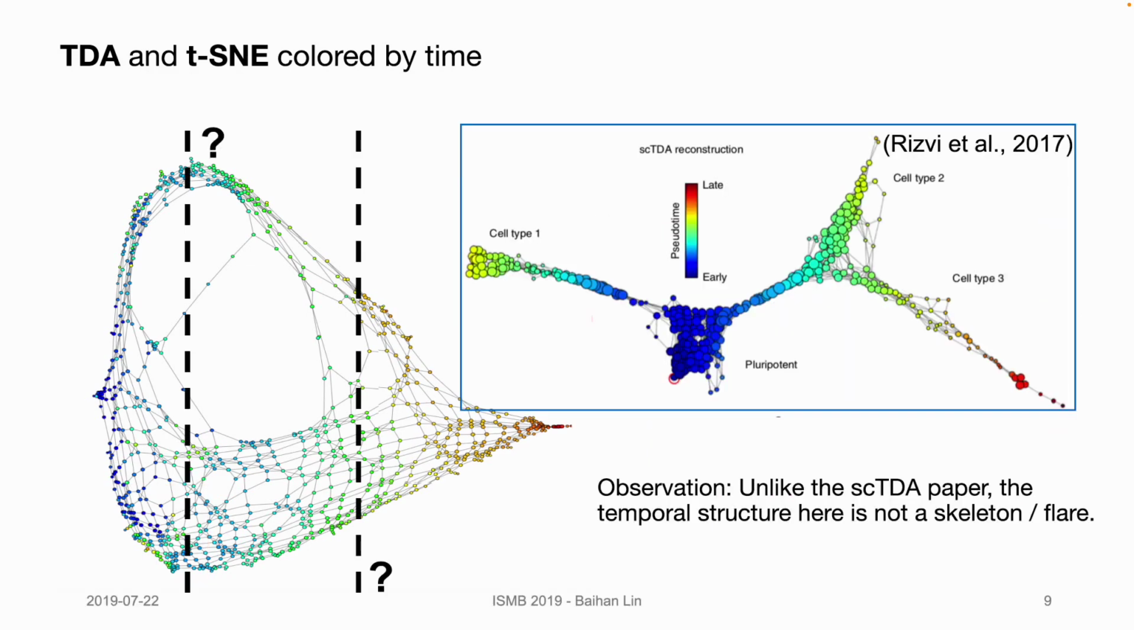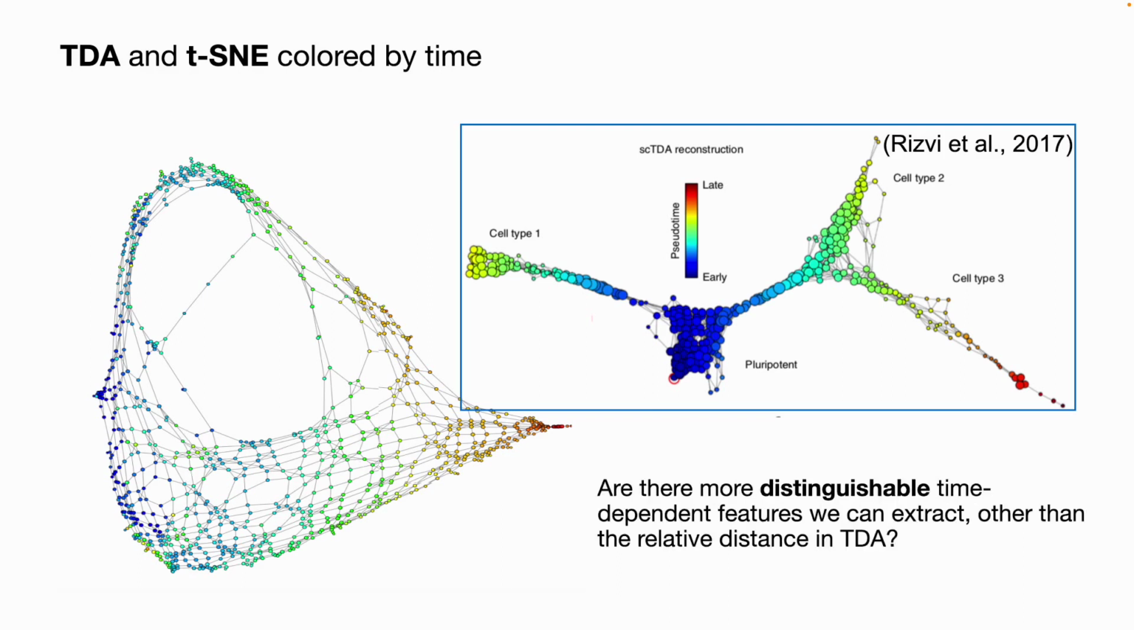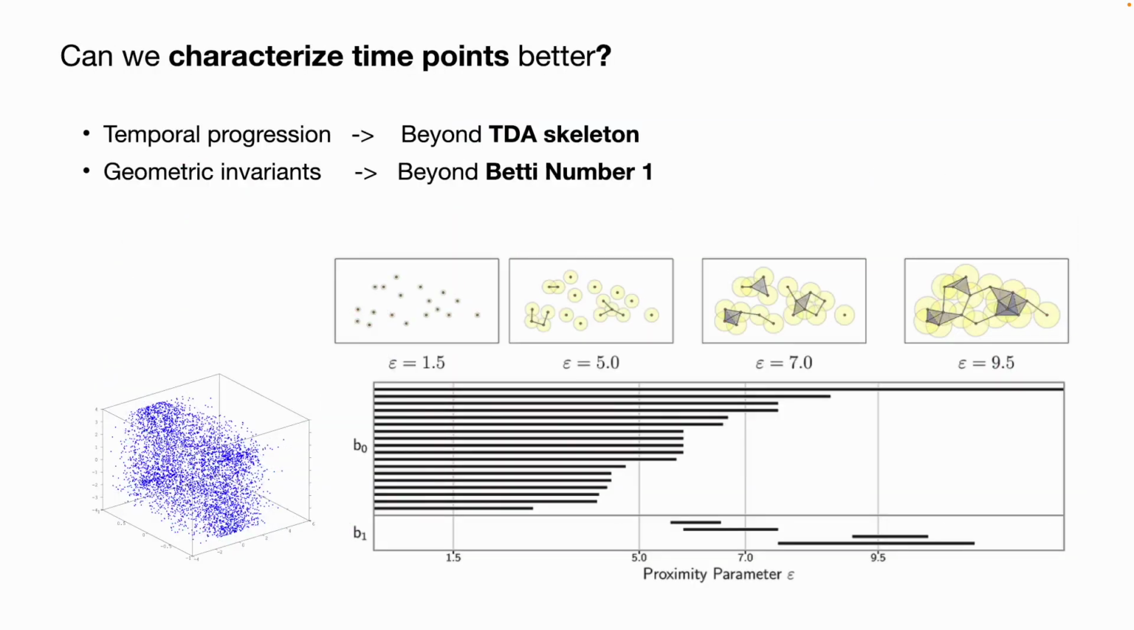This is complicated by the fact that, unlike the dataset used in the scTSA paper, not all gene expression profiles can have a clear temporal structure that is a skeleton or flare. So a question we aim to answer in this work is that, are there more distinguishable time-dependent features we can extract, other than the relative distance in TDA? Can we characterize the time point better?